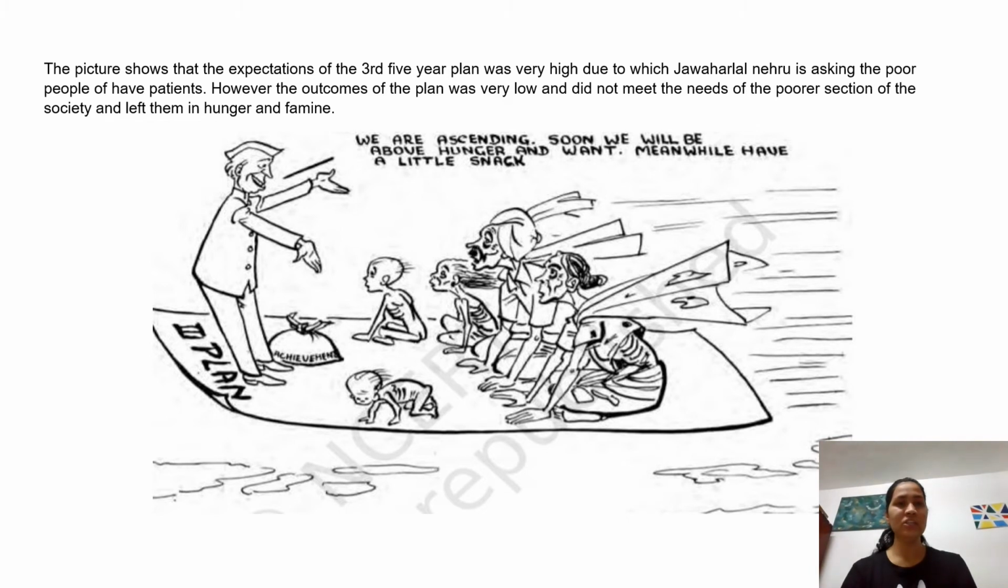So this picture basically shows the expectation of the third five-year plan, which was very high, due to which Jawaharlal Nehru is asking the poor people to have some patience, because he was very sure that the third five-year plan will work out. However, the outcome of the third five-year plan was very low, and did not meet the needs of the poorer section of the society. And basically the Indian people, especially people who came from a very low class background, were left in hunger and famine. Okay, moving on to the next picture.